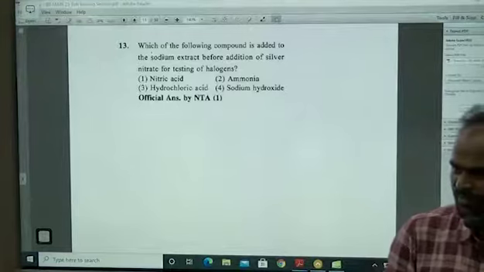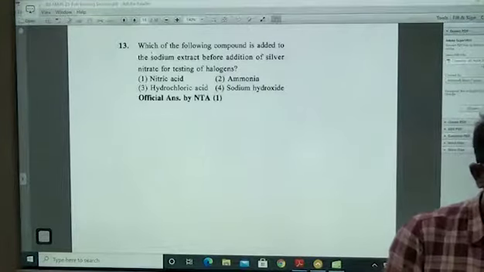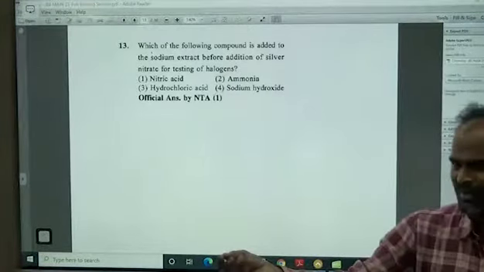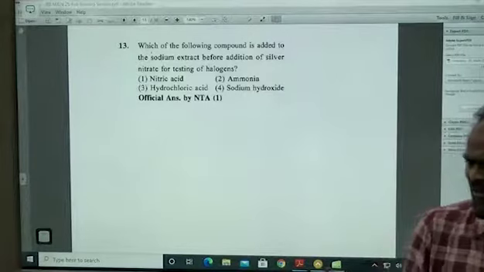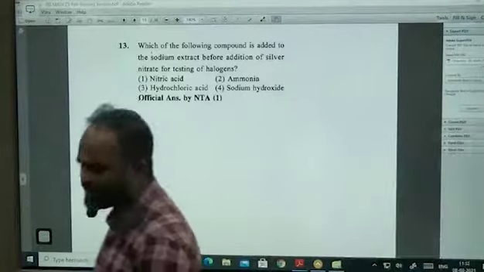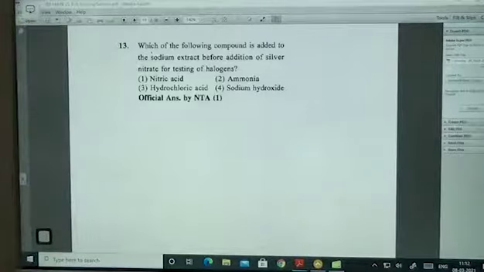Have you prepared it? No? The preparation of sodium fusion extract you don't have in the +1, +2 level. What you will do is take a small tube. In that small tube, we put some amount of the organic compound. We put a small amount of sodium metal in it. We heat it till red hot. We put it in a china dish and grind it. That is what we call sodium fusion extract.